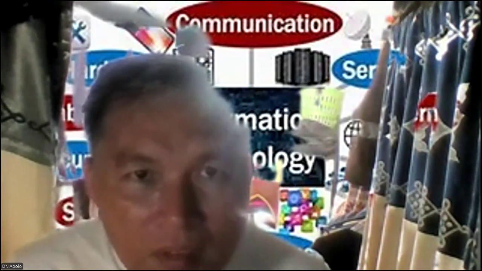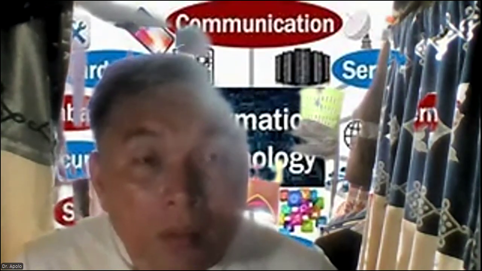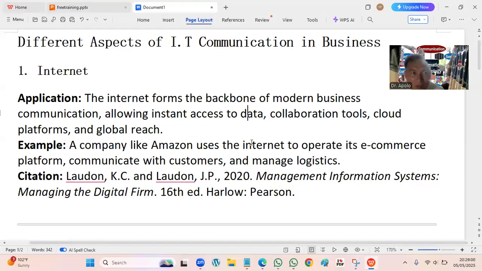Number one is internet. So the internet forms the backbone of modern business communication, allowing instant access to data, collaboration tools, cloud platforms, and global reach. Why?